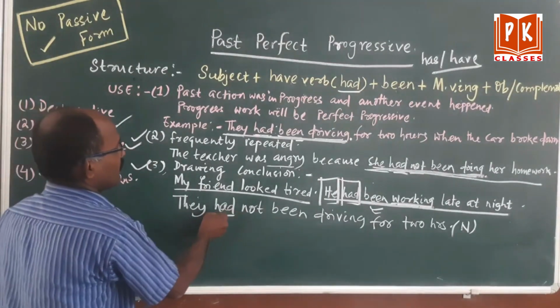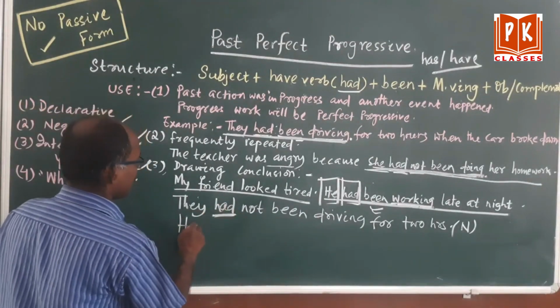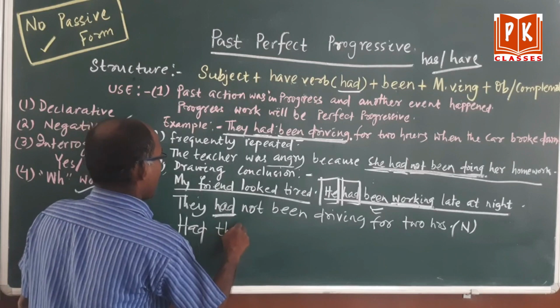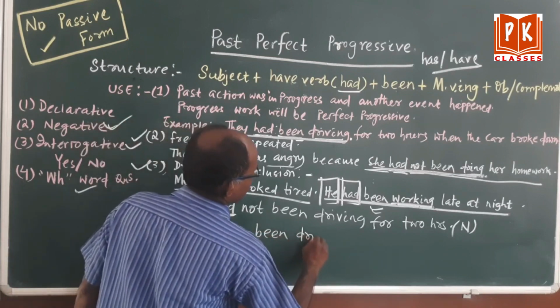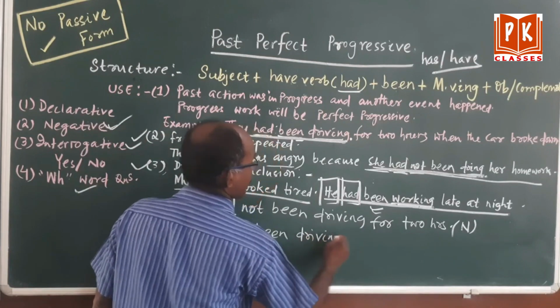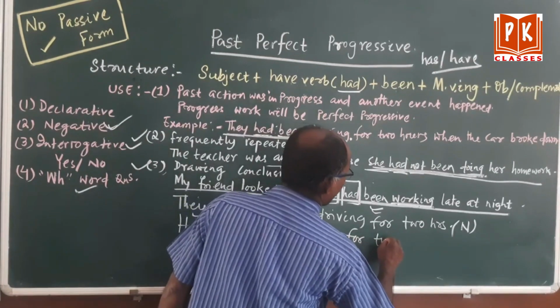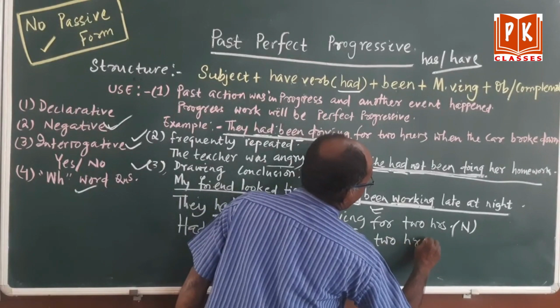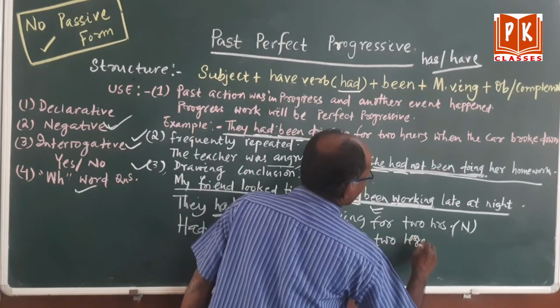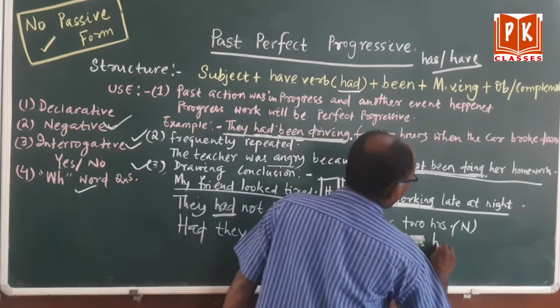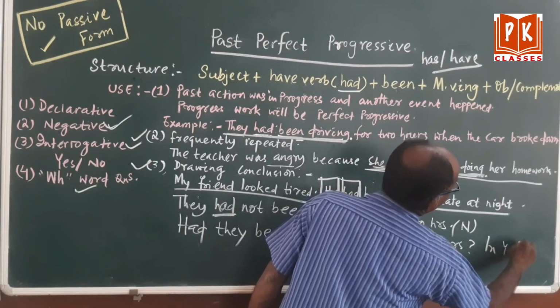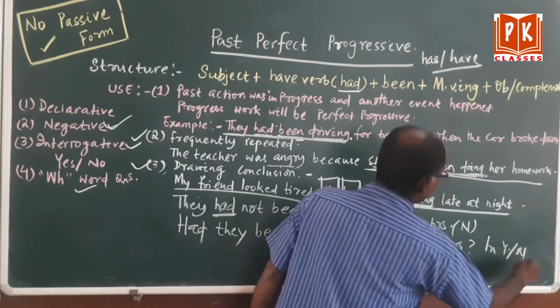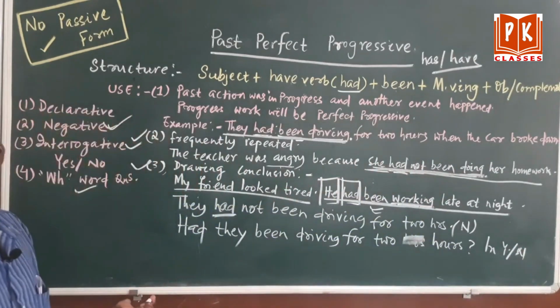You take the have verb to the beginning: Had they been driving for 2 hours? Question mark, interrogative. It is a yes or no question.